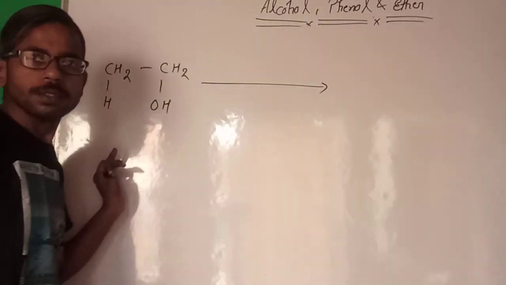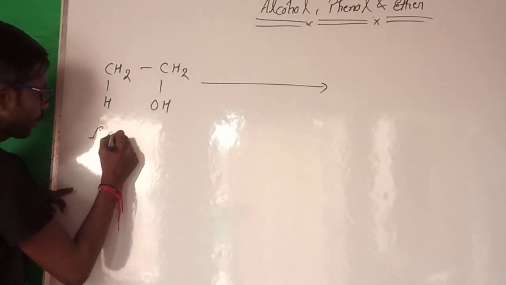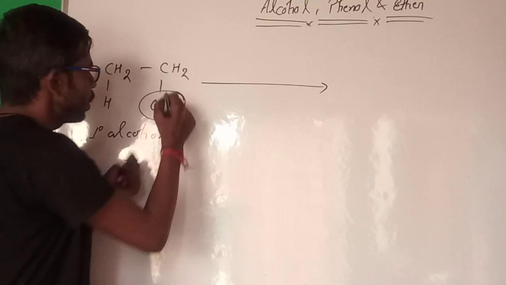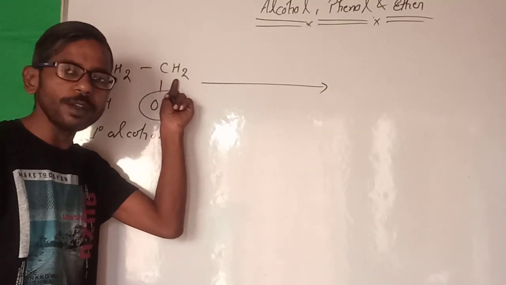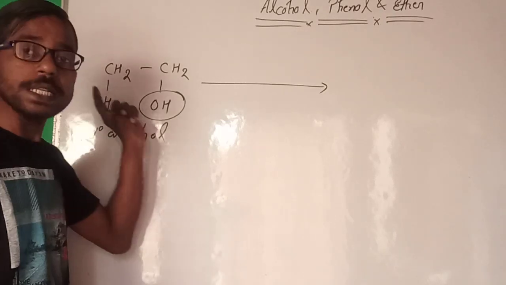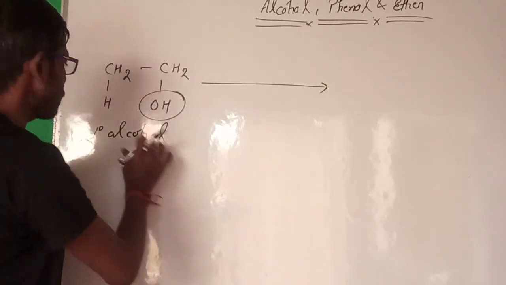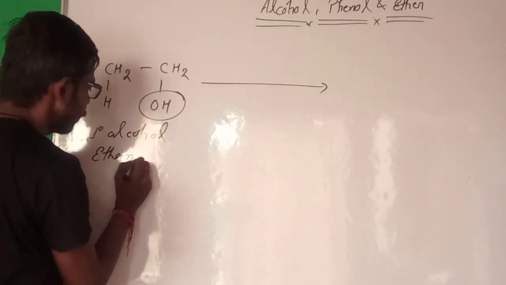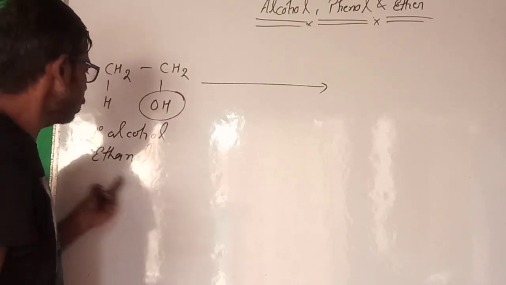What is this, guys? This is 1 degree alcohol. How is it 1 degree alcohol? The OH group is attached to a carbon which is attached to only a single carbon. So this is 1 degree alcohol, and the name of this compound is ethanol. Simple, this is 2 carbons and OH here, so ethanol.